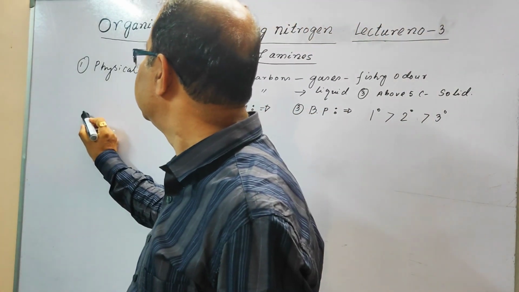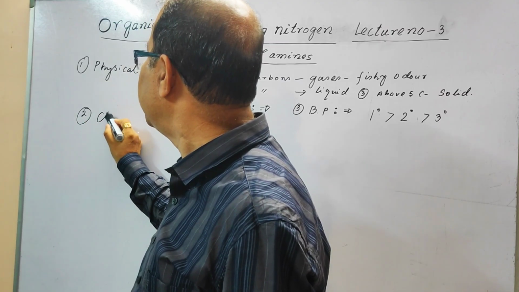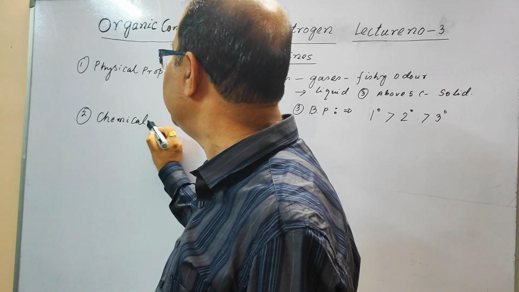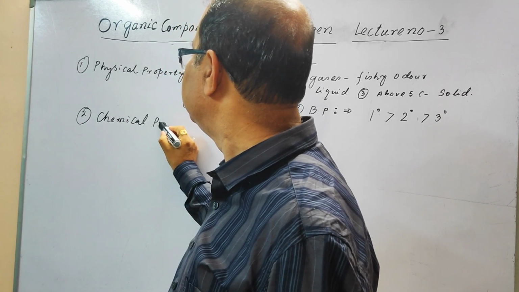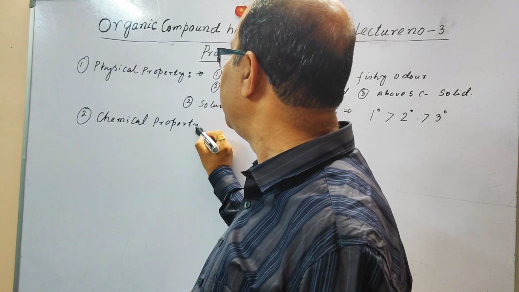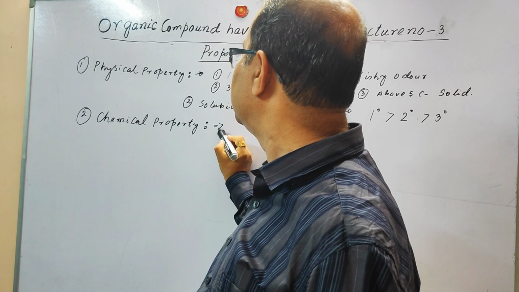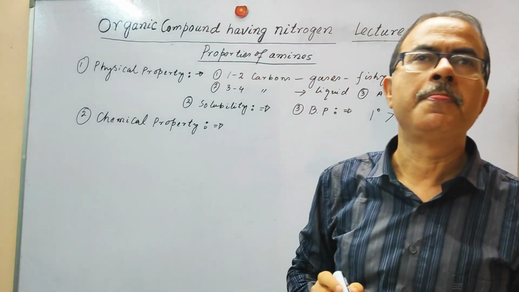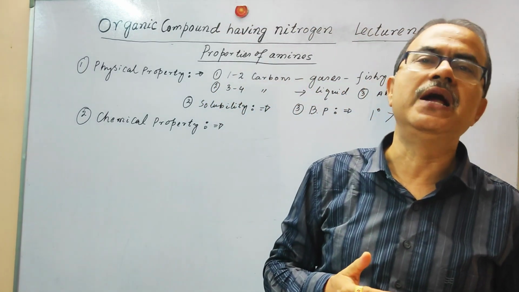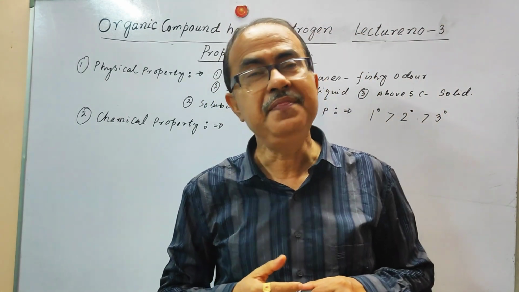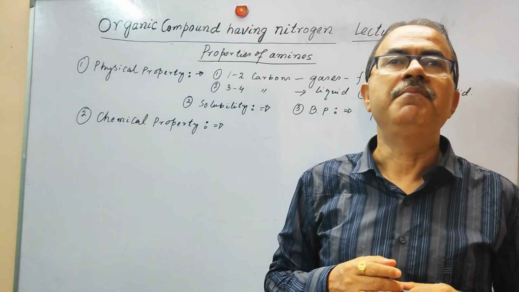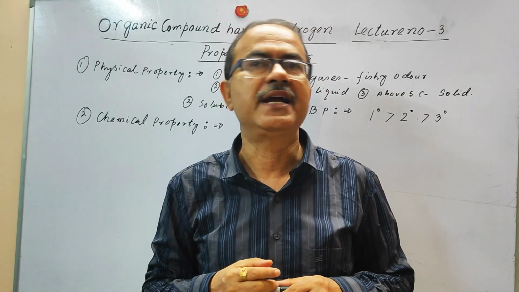Now we are going to discuss the second point, the chemical properties. Chemical properties means we will discuss the chemical reactions normally shown by these amines. Due to the difference in electronegativity between hydrogen and nitrogen, and one lone pair of electrons present on the nitrogen, amines show lots of reactivity.